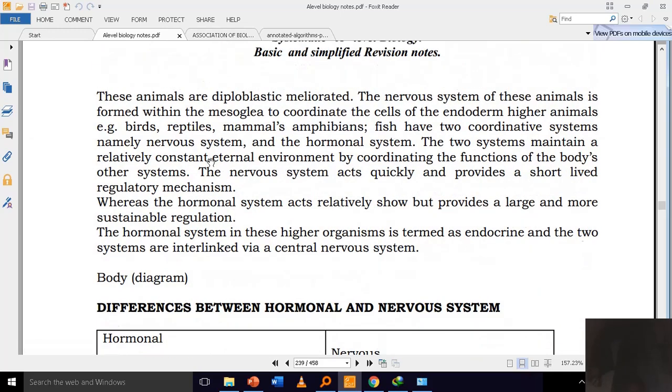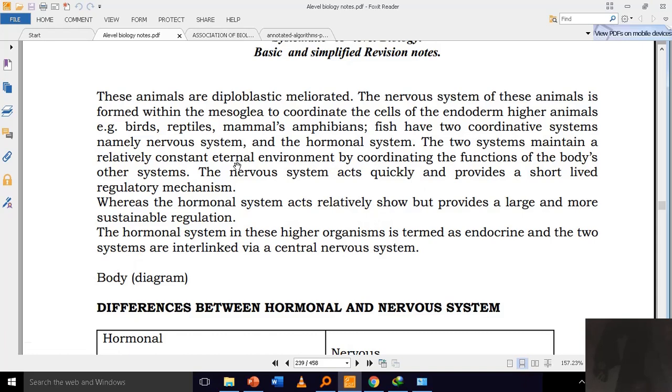These animals are diploblastic. The nervous system of these animals is formed within the mesoglea to coordinate the cells of the endoderm. Higher animals, for example, birds, reptiles, mammals, amphibians,